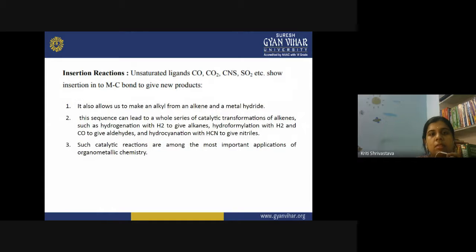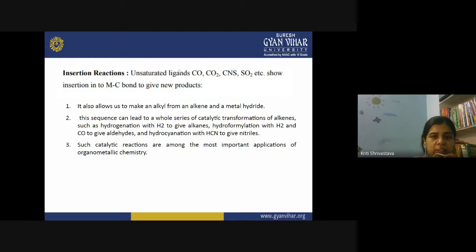Then we also have some insertion reactions, and they are also very common. Insertion is simply when you are inserting a ligand to the metal atom, and these ligands are generally unsaturated ligands, like carbonyl, carbon dioxide, isocyanide, sulfur dioxide.